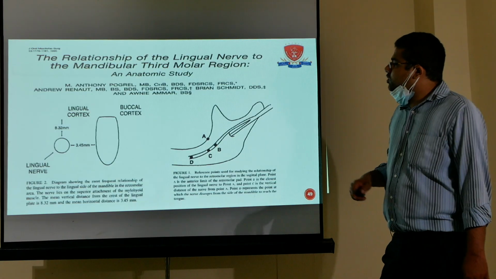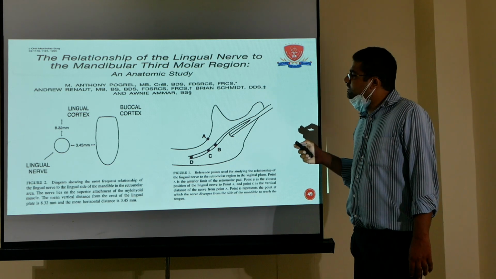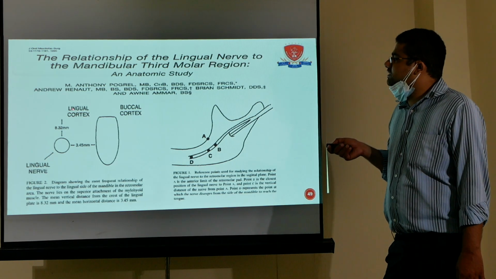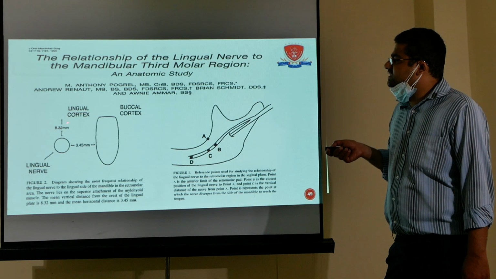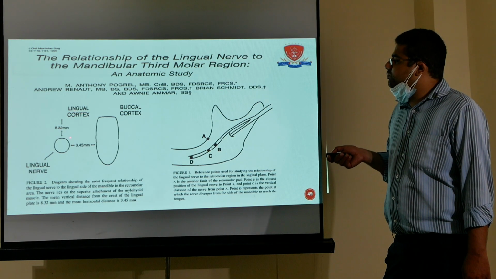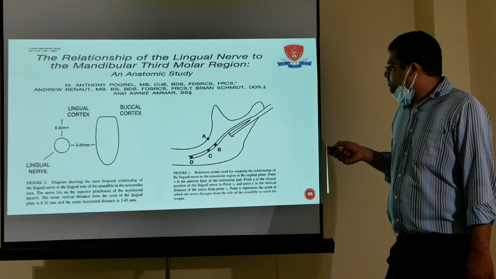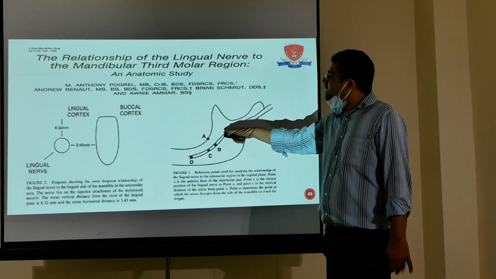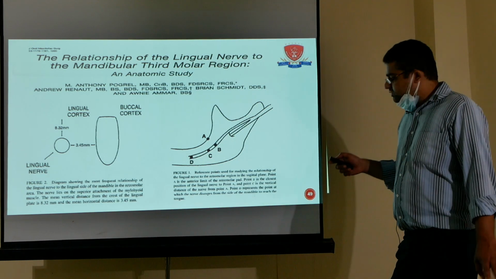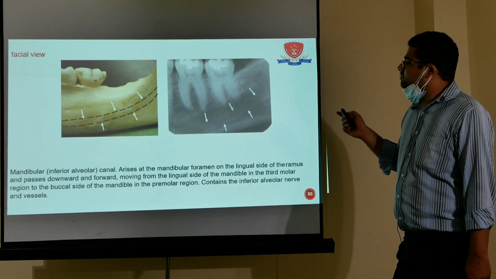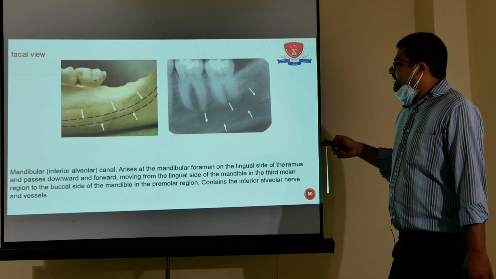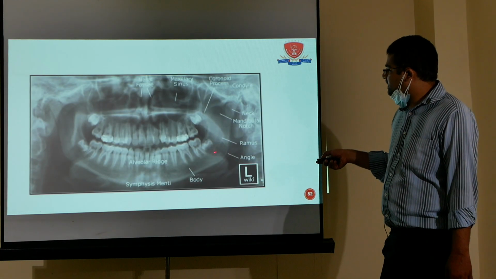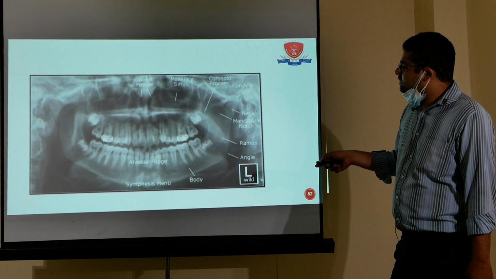Then this is the most important, because while we are doing the impaction surgery, we should know the relationship of the lingual nerve to the mandibular third molar. At the lingual cortex, there is a minimum distance we have to take care of, and for the buccal 3.45 mm. So this is the most important. If we go here, then we can puncture the lingual side and paresthesia can occur. So we have to take care of this. And then these are the canal relations. Then this is the OPG, where we can see the position of that impaction.